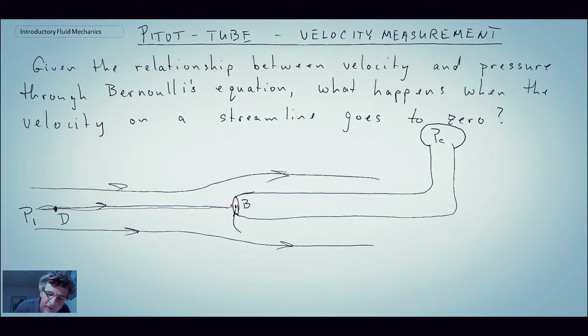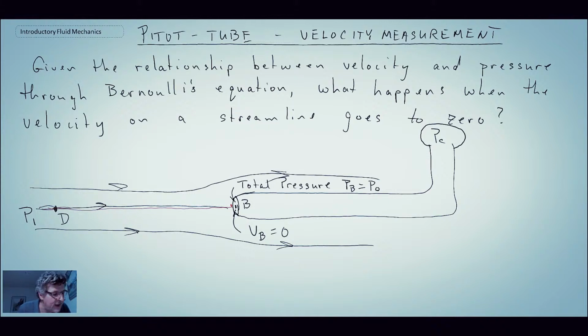But the characteristic is that the velocity at B is equal to 0. And consequently, what this pressure is measuring is what we call the total pressure in the flow. And so I'll say PB is equal to P naught. That is the way that we refer to the total pressure.